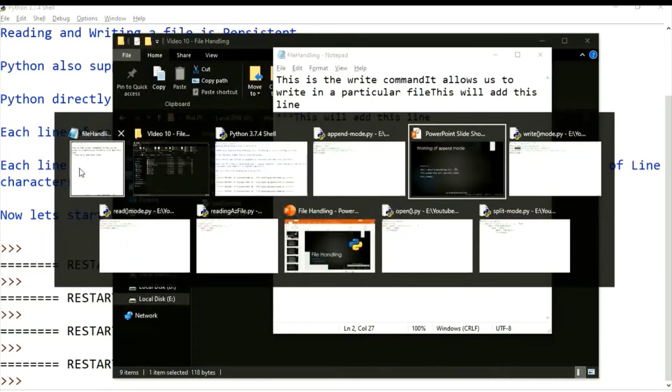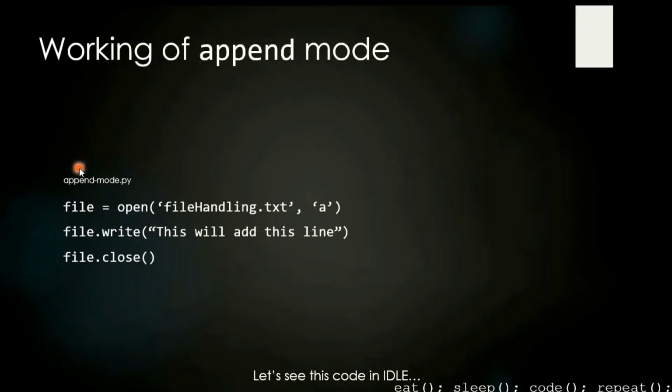Now let's go back to our presentation. So we have append mode also. So this is going to append a file. Get the syntax. We have a mode, that is append mode here, and we are using write.